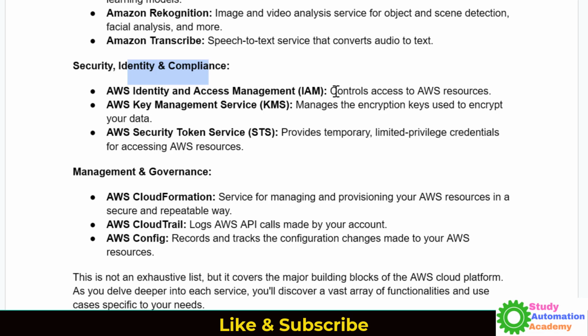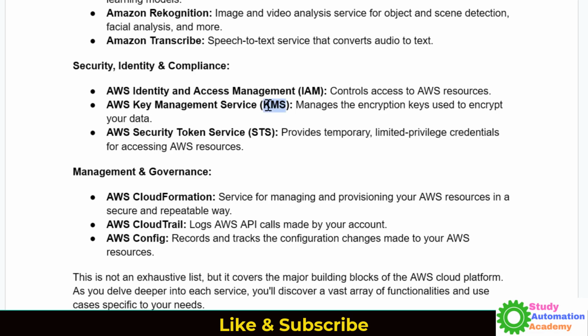And then for security and compliance, we use IAM, which is very important. If you create users, you have to create them inside IAM, identity and access management. We have KMS, key management service, to store encryption keys. Suppose in your application you have used a database, and to connect to the database we need a username and password. So where will you store the password?